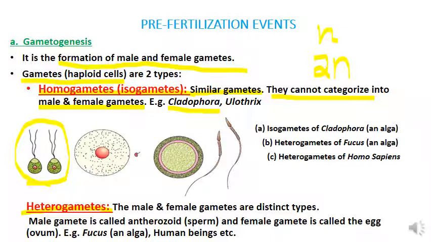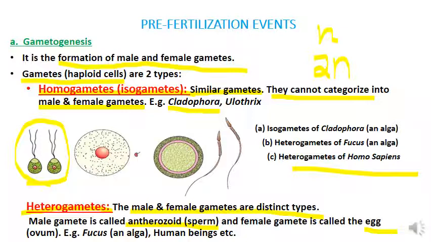Then coming to the second type, that is heterogametes. Heterogametes are the different types of gametes, that is, the male gamete and female gamete will be structurally different and we can easily differentiate between them. The male gamete is called androzoid or sperm and the female gamete is called egg or ovum.